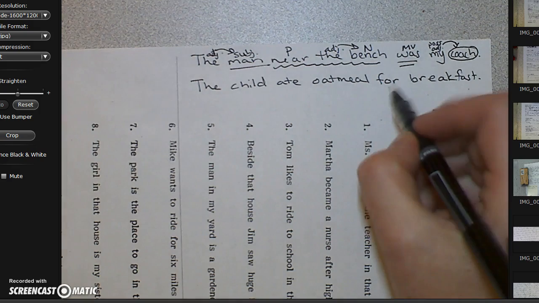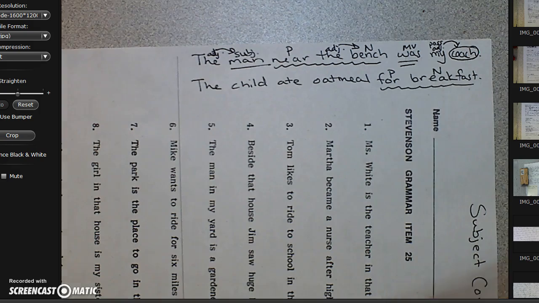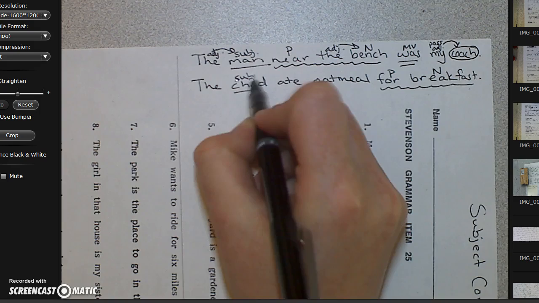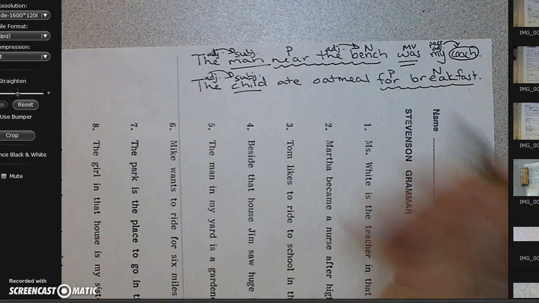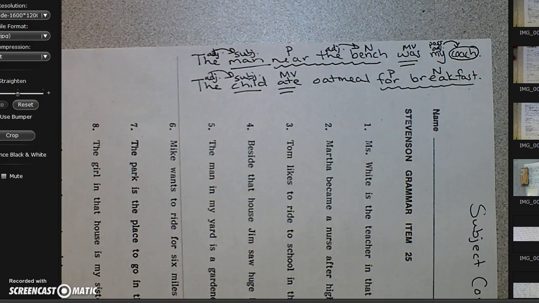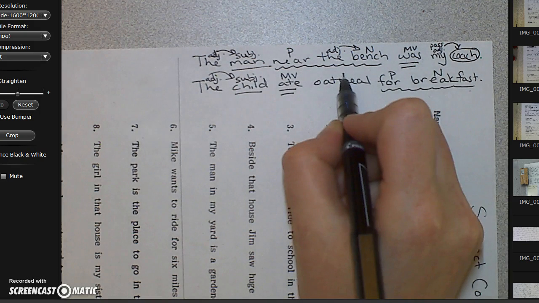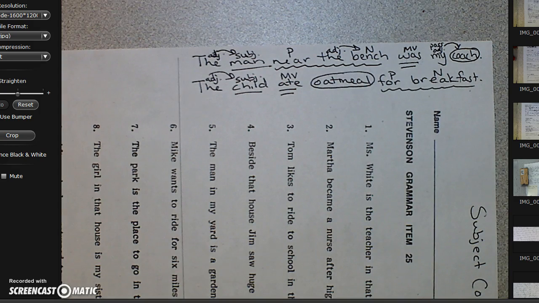I see a prepositional phrase. Squiggle it. When did he eat oatmeal? He ate it for breakfast. Who or what is doing the action? It is the child. Child is the noun. The is an adjective. What did the child do? Double underline. The child ate. Now I have one word left. It is a noun. Oatmeal is a thing. I'm going to circle it. It's my complement.